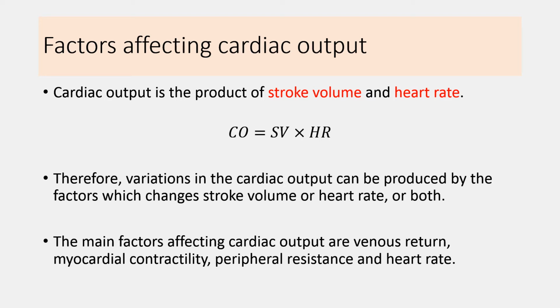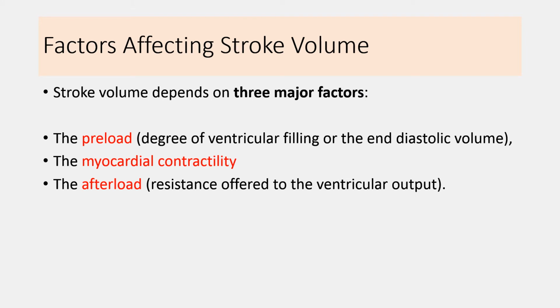So the cardiac output is the product of stroke volume multiplied with heart rate. Now I am going to explain all the factors affecting cardiac output. I think it should be obvious that all the factors affecting stroke volume and all the factors affecting heart rate can alter cardiac output. So now I will explain all the factors that can affect stroke volume. The factors affecting stroke volume.